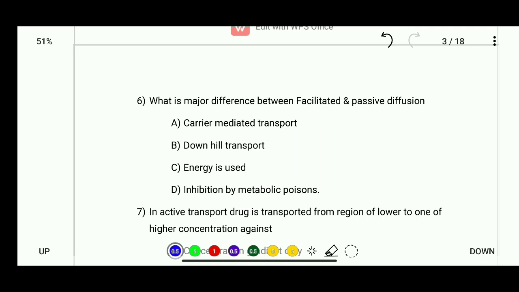Question number 6, what is the major difference between facilitated and passive diffusion? Options are carrier mediated transport, downhill transport, energy is used and inhibition by metabolic poison. So the correct answer for question number 6 is the major difference between facilitated and passive diffusion is carrier mediated transport. Okay, in facilitated transport there is need of carrier, but in passive diffusion there is no need of carriers.